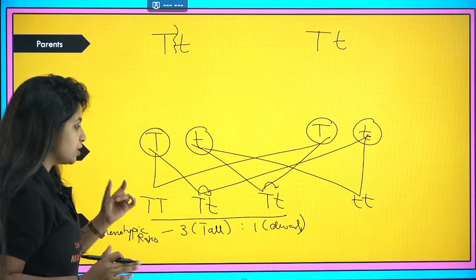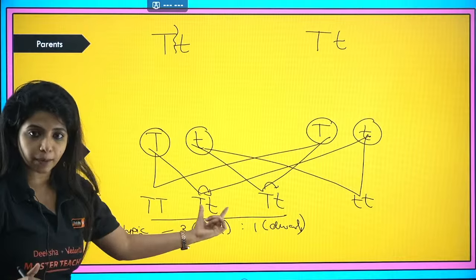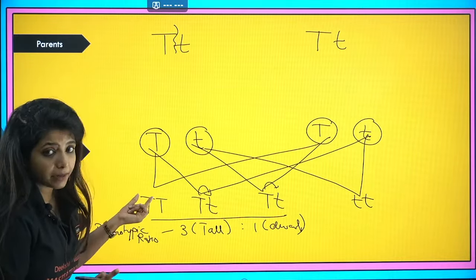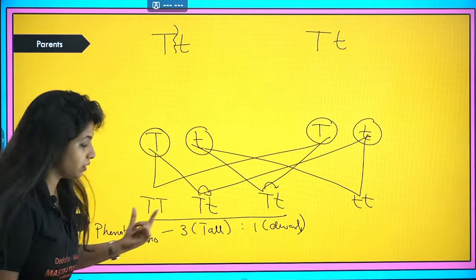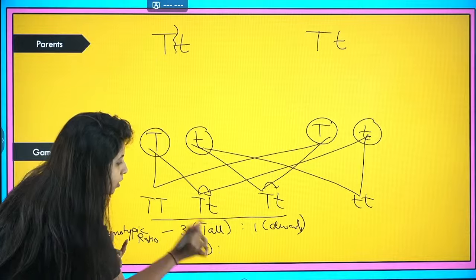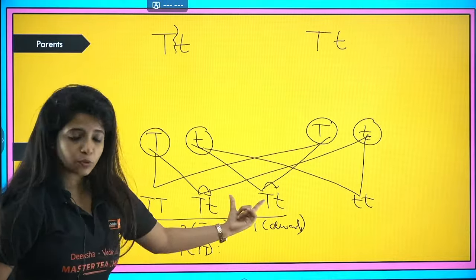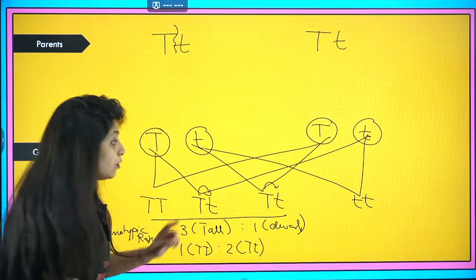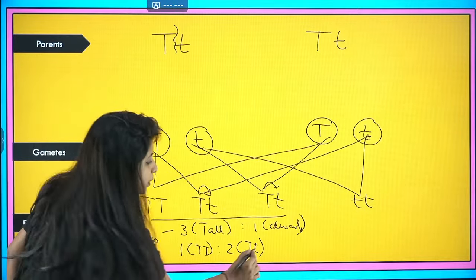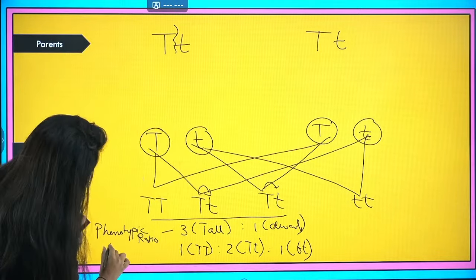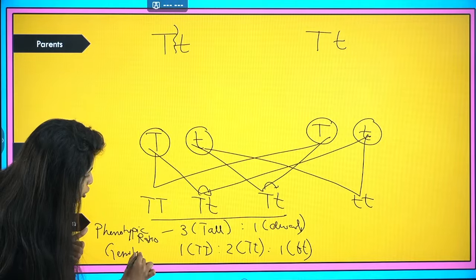Listen to me carefully. Genotypic ratio means what is their genotype, that is, what is the genetic combination. So only one of them is capital T capital T, so I'll write 1, capital T capital T, colon. 2 of them are capital T, small t, so I'll write 2, capital T, small t. 1 of them is small t small t, so I'll write 1, small t small t. This is going to be my genotypic ratio.